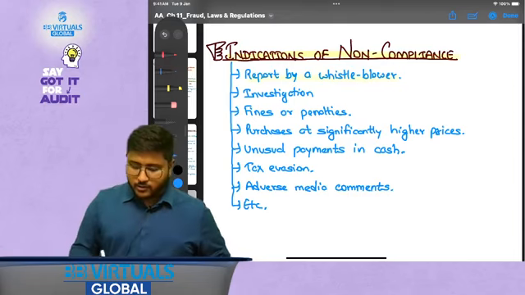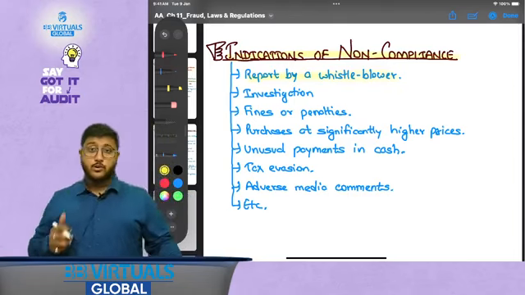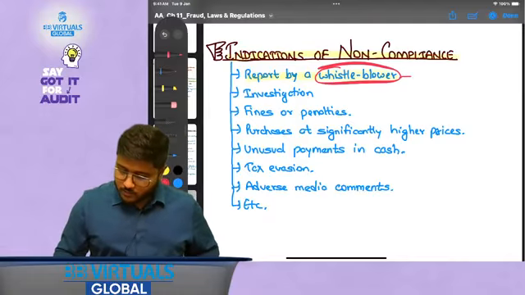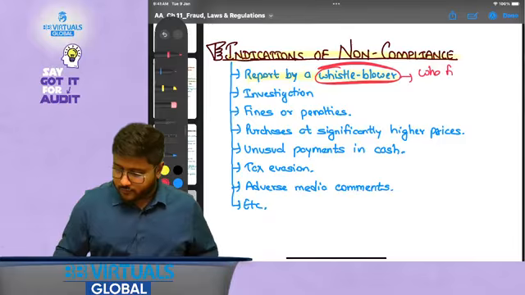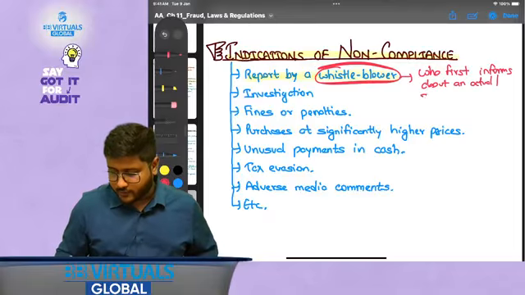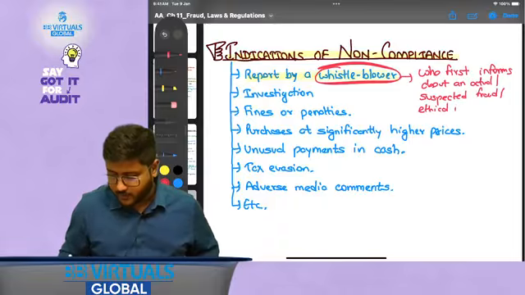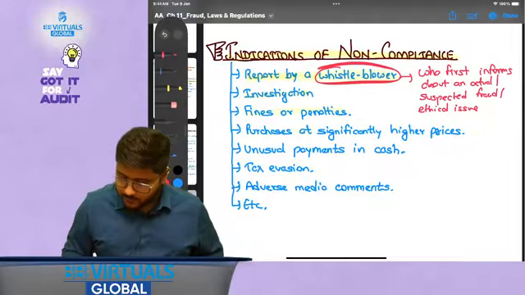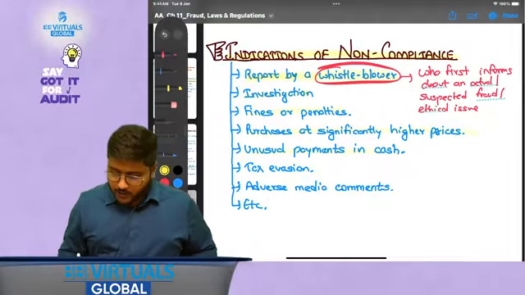So, report by a whistleblower could be there. Who is the whistleblower? Who first informs about an actual or suspected fraud or ethical issue. Then investigation, then fines or penalties, then purchases at significantly higher prices, unusual payments in cash.